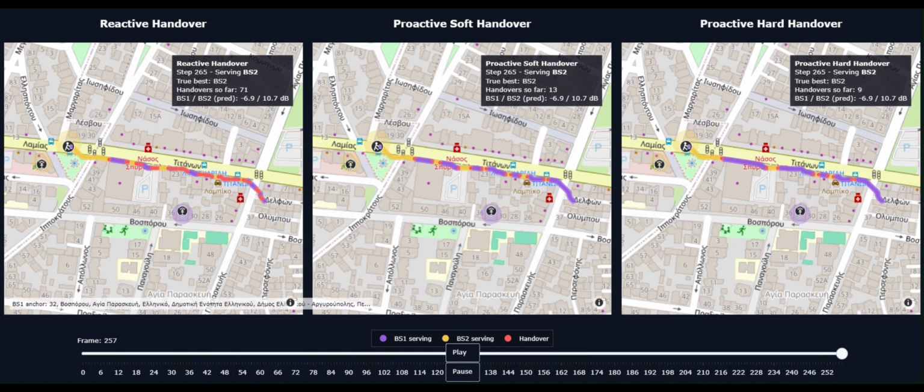It is obvious that both predictive variants outperform the reactive baseline, as they eliminate ping-pong effects. In addition, increasing the handover threshold reduces the number of handovers, while the hysteresis-enabled scheme balances the trade-off of strong coverage and stability by demonstrating smoother connectivity.